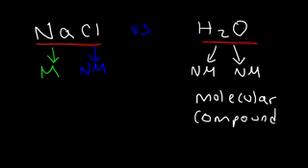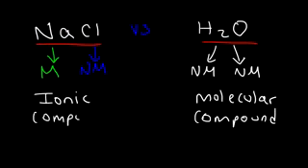In a molecular compound, the electrons are shared between the atoms. So hydrogen and oxygen share electrons. In an ionic compound, like NaCl, the electrons are not shared. There's a transfer of electrons.